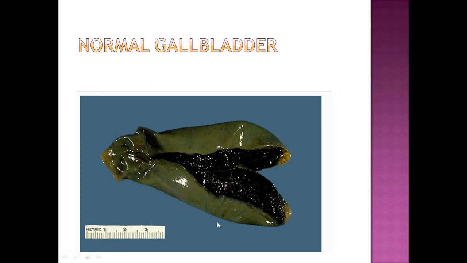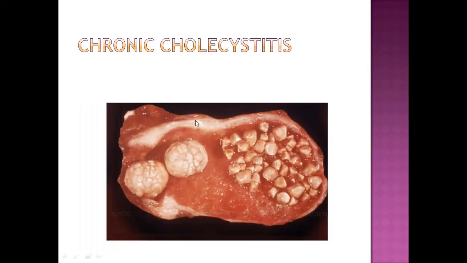This is a gross picture of a normal gallbladder with paper-thin mucosa, green and granular. While this is chronic cholecystitis with cholelithiasis, these are the gallstones in the sac-like structure. You can appreciate here the thickened wall due to fibrosis. Healing and repair coexist in inflammation.